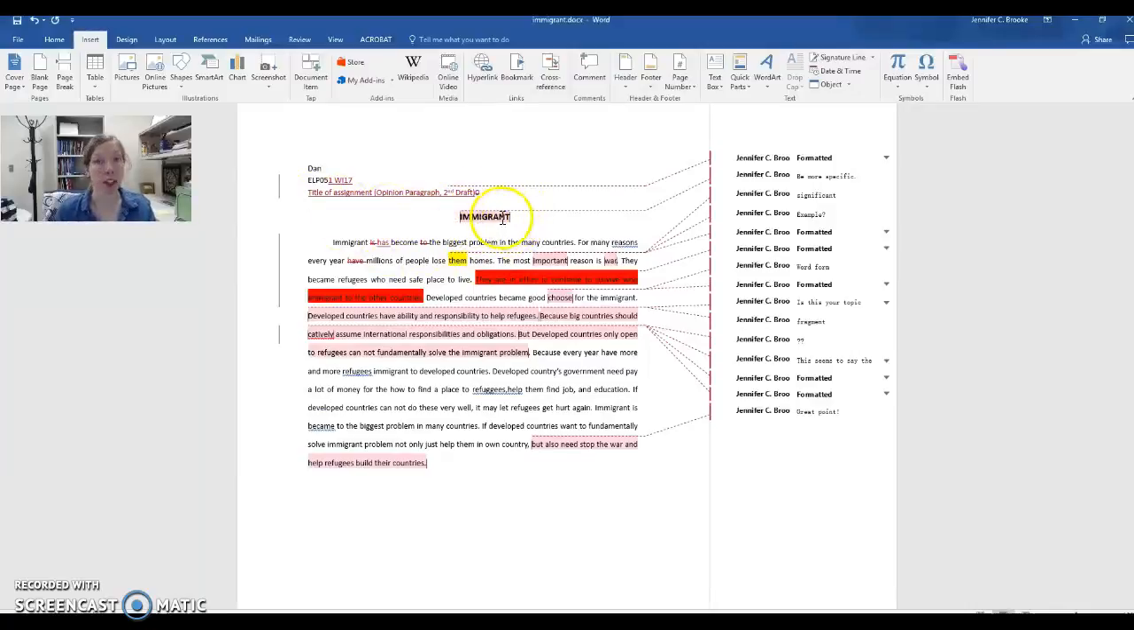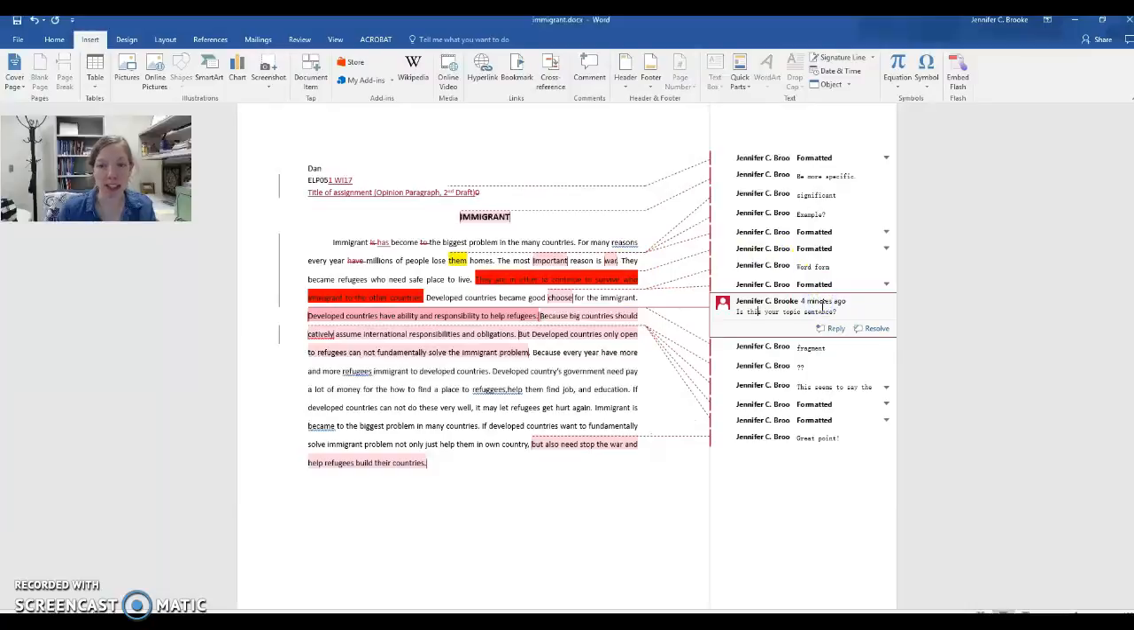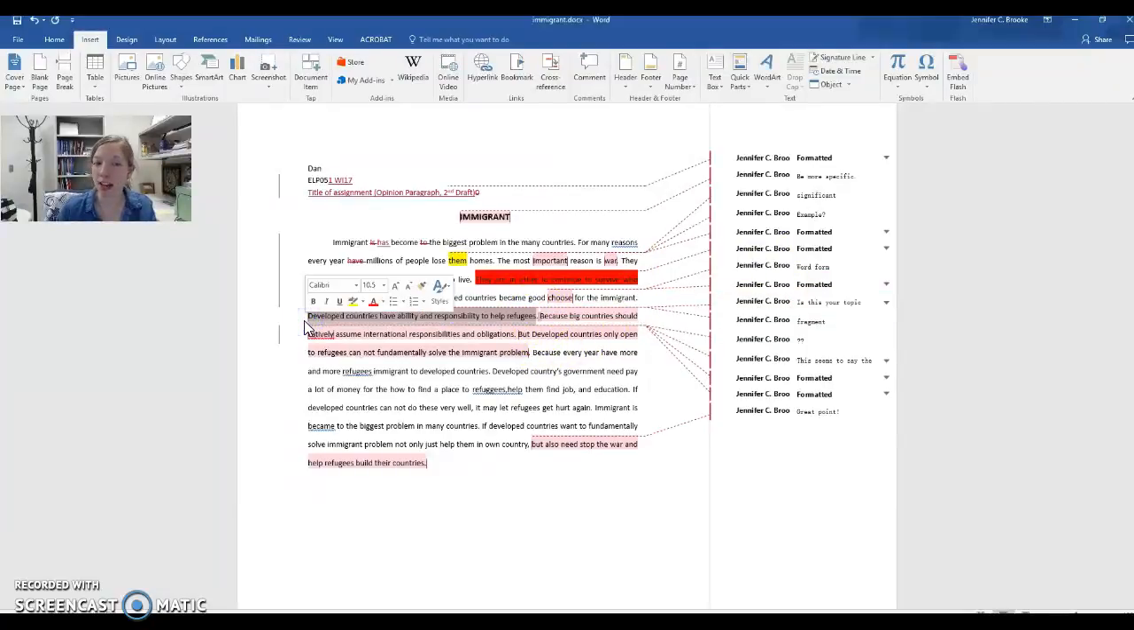Your title, I'm glad you have one, but it's not specific enough. Immigration is a huge topic as we've talked about, so be more specific in your title. And the biggest question I have is about your topic sentence. So I'm thinking that this is your topic sentence: the developed countries have the ability and responsibility to help refugees.